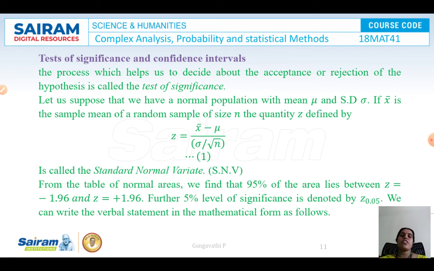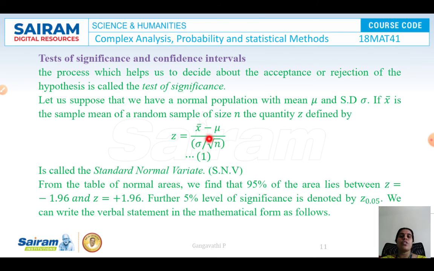Now there is the test of significance and the confidence intervals. The process which helps us to decide about the acceptance or rejection of the hypothesis is called the test of significance. Here we consider a normal population with mean mu and standard deviation sigma, where x bar is the sample mean. With this, the normal variate z is x bar minus mu divided by sigma by square root of n, which is called the standard normal variate.